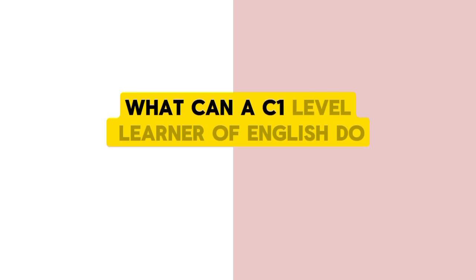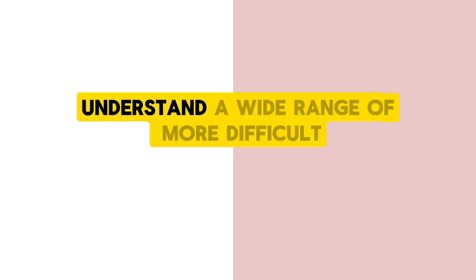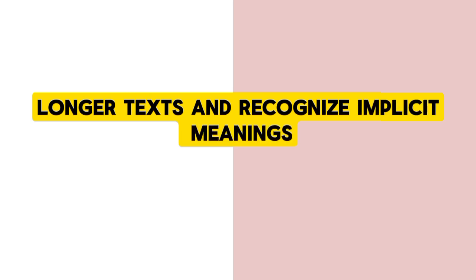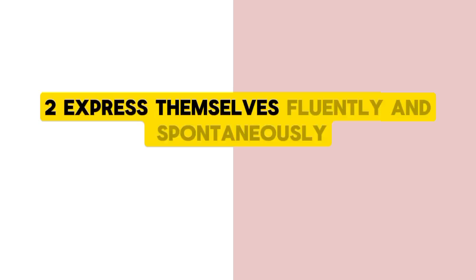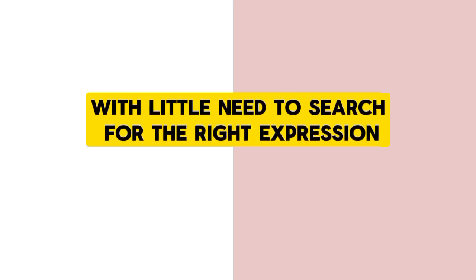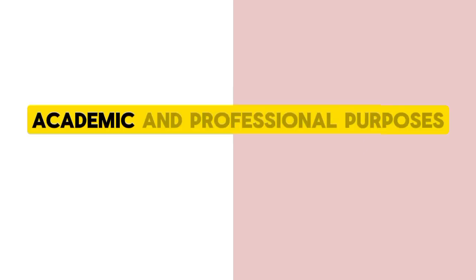What can a C1 level learner of English do? Learners who achieve C1 advanced level can: 1. Understand a wide range of more difficult, longer texts and recognize implicit meanings. 2. Express themselves fluently and spontaneously with little need to search for the right expression. Use language flexibly and effectively for social, academic, and professional purposes.